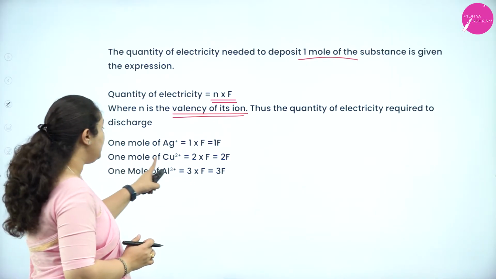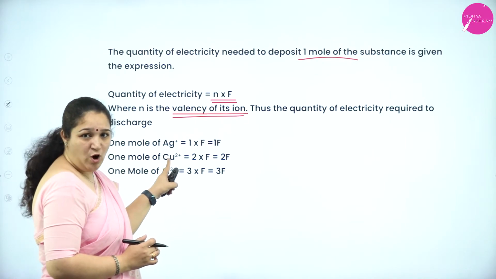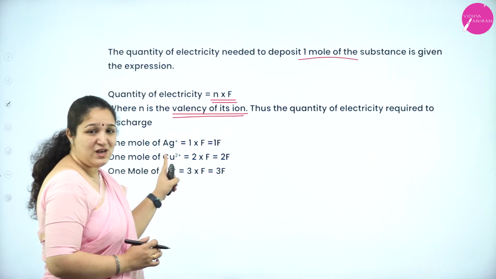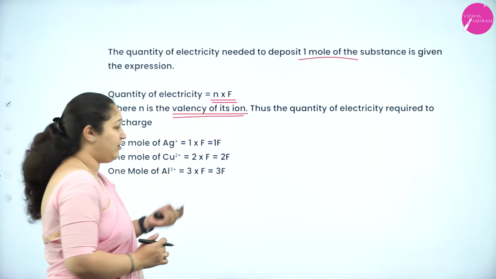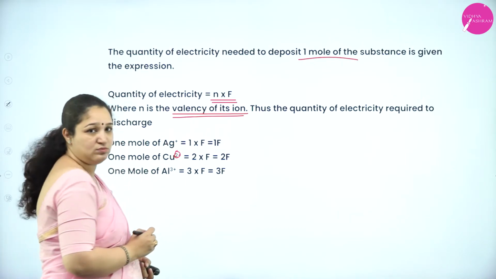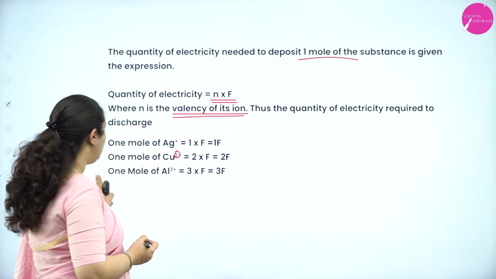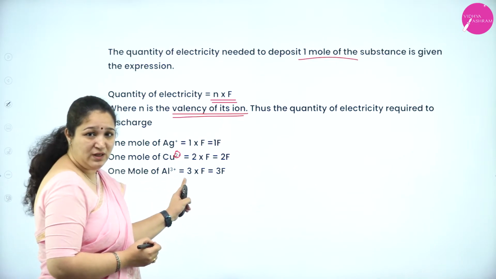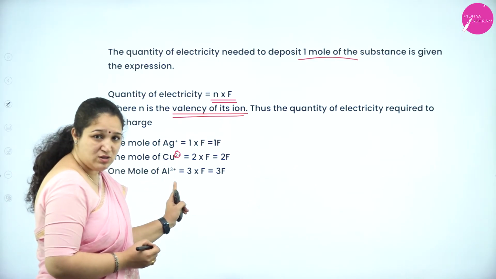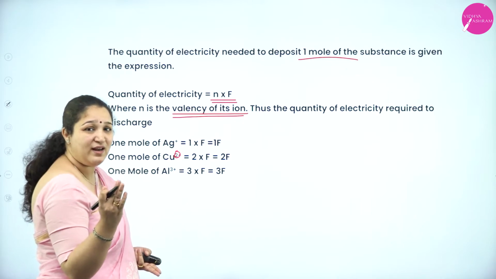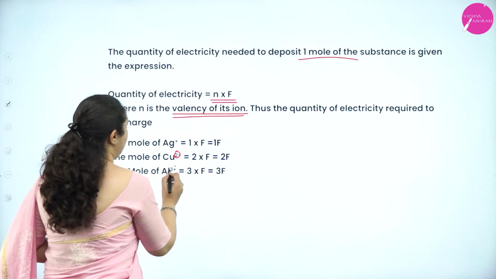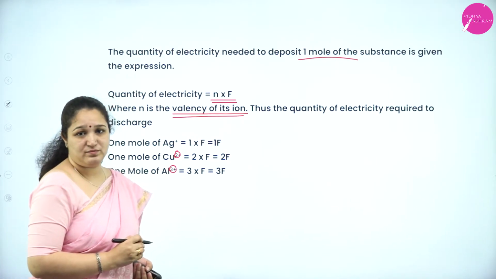So, to deposit copper, 1 mole of copper from Cu plus 2 ions, I require 2 Faraday. Why? The valency is 2. Same way, to deposit 1 mole of aluminium from aluminium ions, I require 3 Faraday of electricity because the valency is 3 here. Okay.